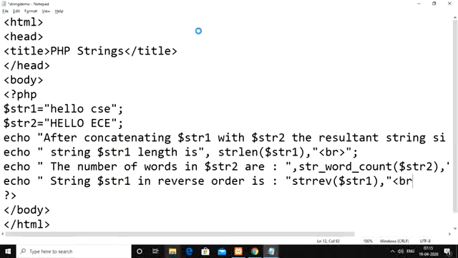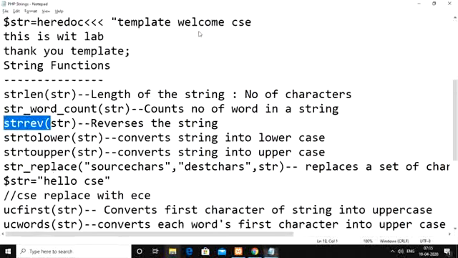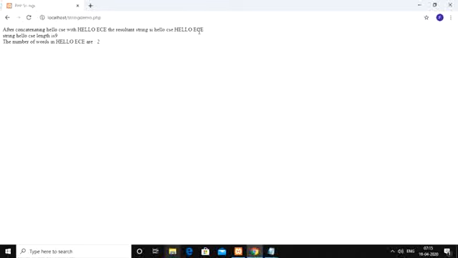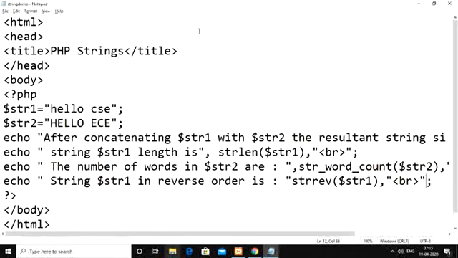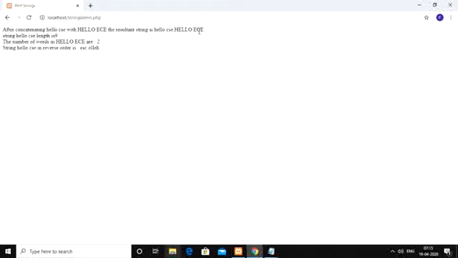Then use break statement. Then see the output. Directly we need to separate with comma. We got string hello CSC in reverse order is ESC space OLLEH.